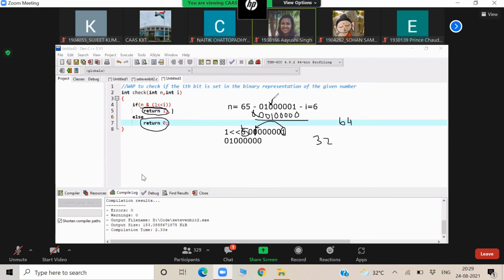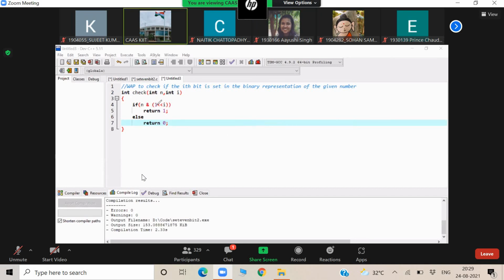Yes, sir. This is the method. So small program, very small program here. N ampersand 1 double less than I. I is the ith bit. Means I am shifting 1 to the ith bit and doing the AND operation with N. If it is non-zero, that means the ith bit is set, return 1. If it is 0, that means the ith bit is not set, return 0.